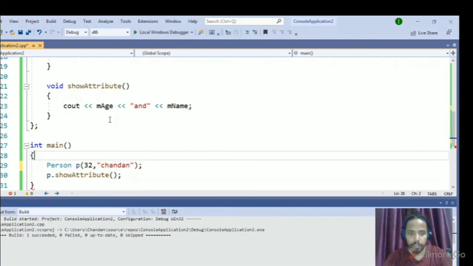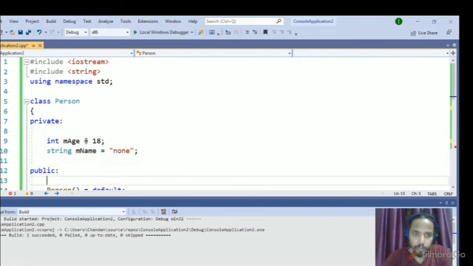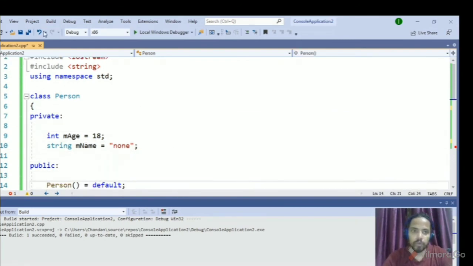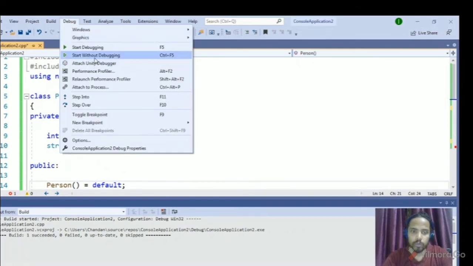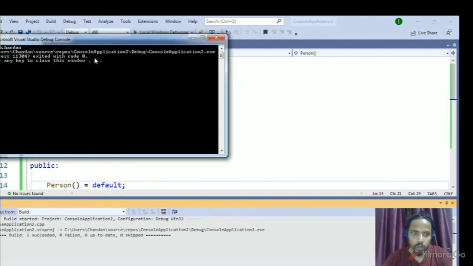If I compile it, it will overwrite the default initialization of m_age and m_name. The constructor will override these values. You can see 32 and Chandan.